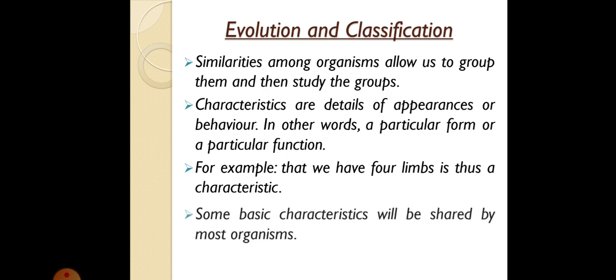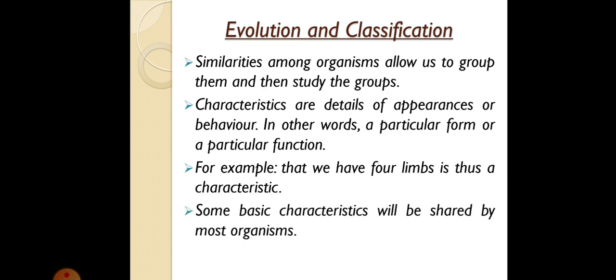Some basic characteristics will be shared by most organisms. So all the organisms share some basic characteristics. That basic characteristic would be our cell, because all living beings are made up of cells. Since the cell is the basic unit of life, based on that we can classify organisms into different groups.